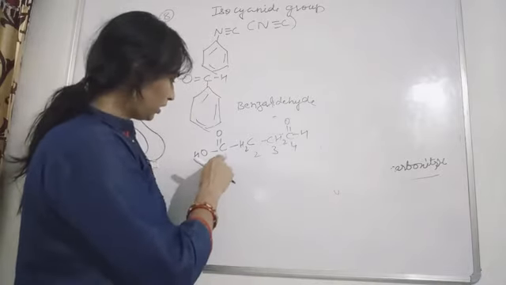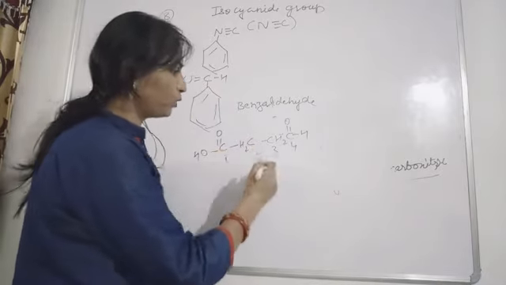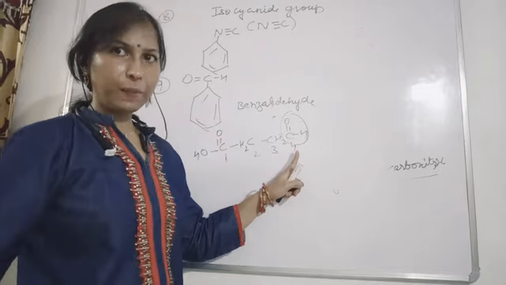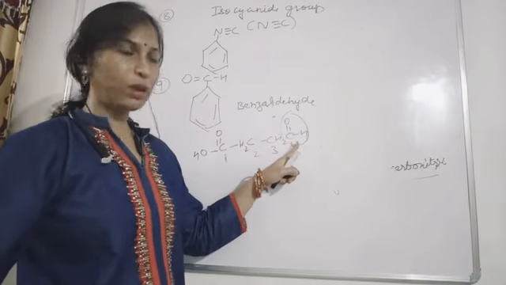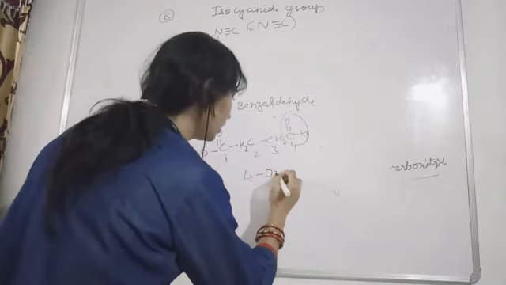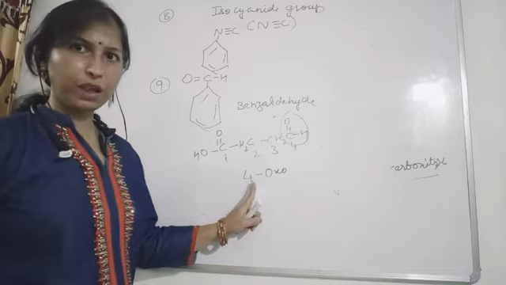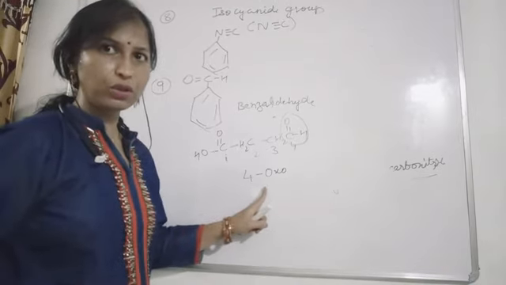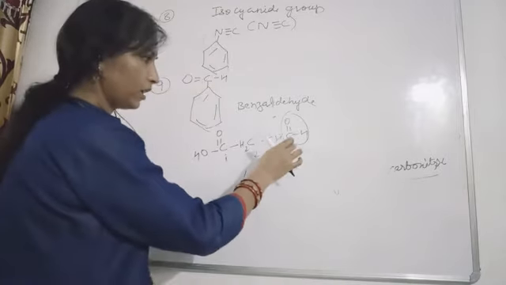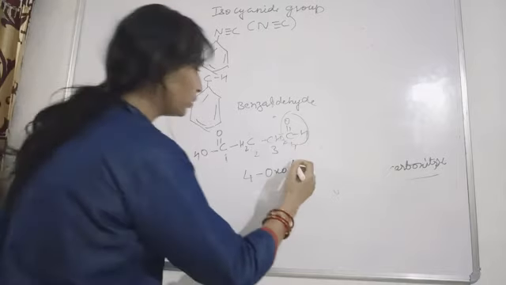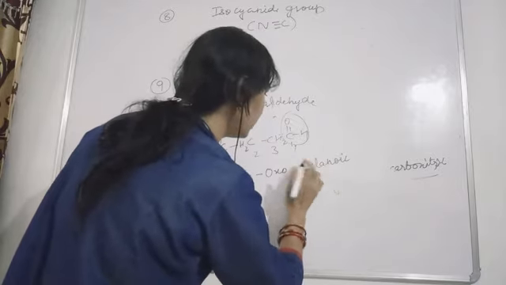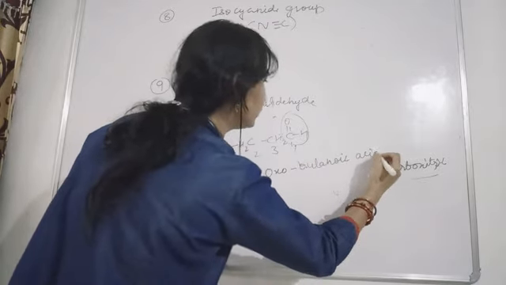Okay, so in this case, what will be the name? If you use but, then the prefix for the aldehyde group will be oxo. Okay, so what will you write here? 4-oxo. We all know that between the number and the alphabet we use a hyphen. Okay, so 4-oxo, this will be used as the substituent, and butanoic acid. B will be small. Butanoic acid, this will be the name of this compound.